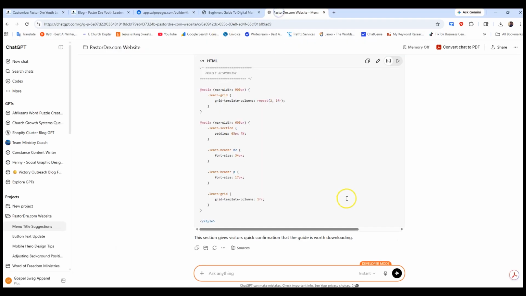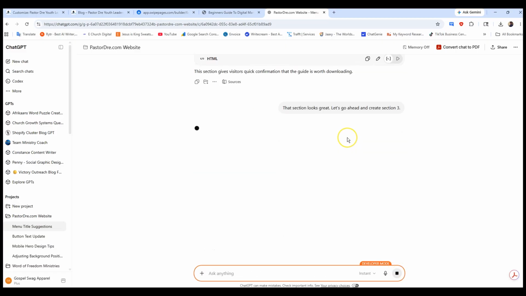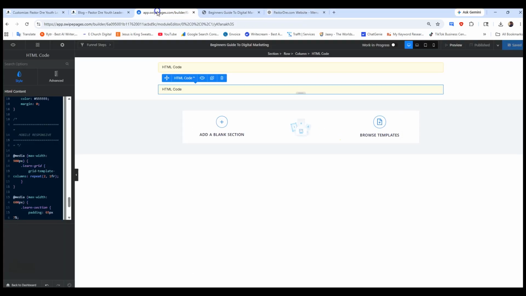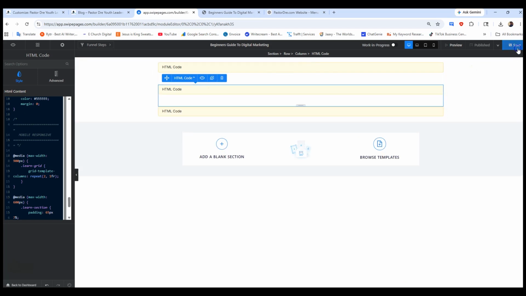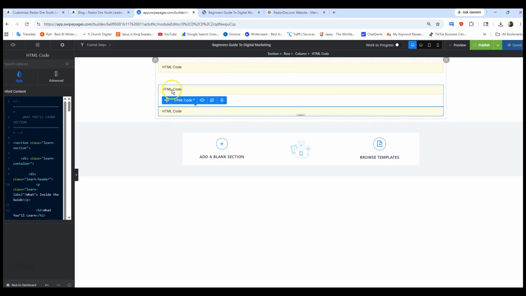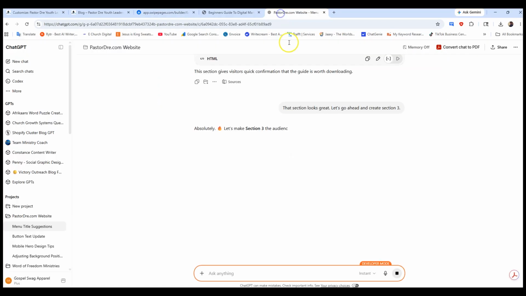All right, so we're going to go to ChatGPT and say, that section looks great. Let's go ahead and create section 3. All right, so then we hit enter. And it's going to go ahead and give me the HTML for that. So then we go back into our dashboard. We're going to click this section. We're going to hit duplicate. I'm going to hit save. Then once we get the new HTML from ChatGPT, we're going to paste it in this section here. That's a duplicate of this section. Okay, so let's go back here. So it's making section 3 for us.